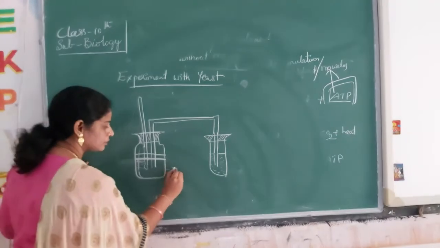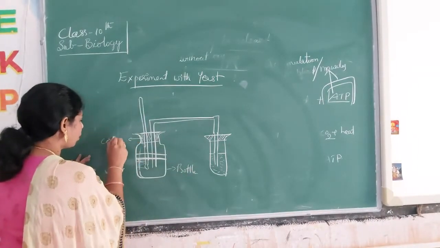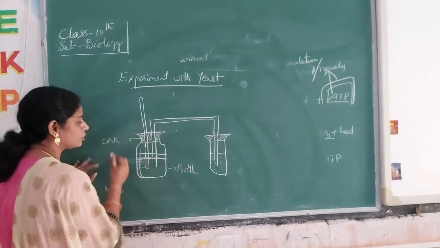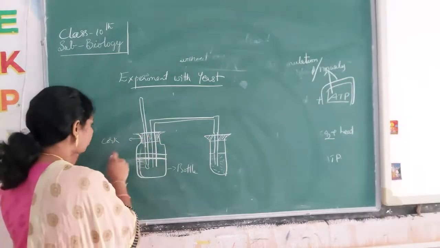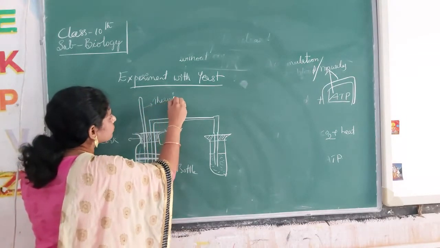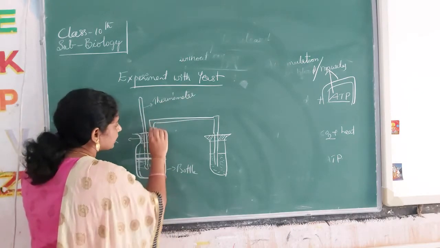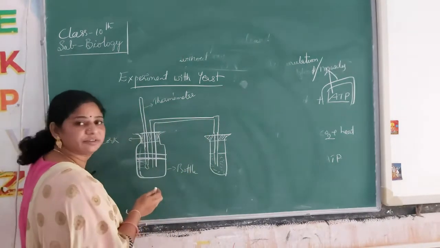Take a bottle fitted with a cork, a cork with two holes. In one hole we fix a thermometer. In the other we fix a tube which is connected to another test tube.